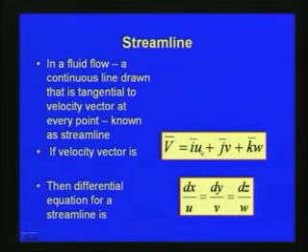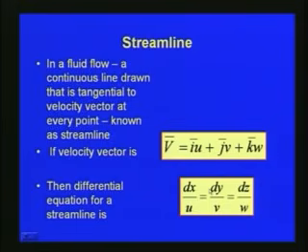If a velocity vector is defined as v equal to unit vector i into u plus unit vector j into v plus unit vector k into w in 3 dimensions, then the differential equation for streamline we can define as dx by u is equal to dy by v is equal to dz by w.